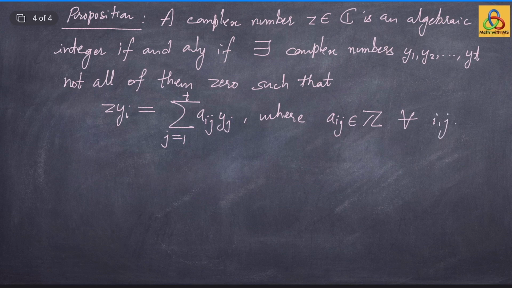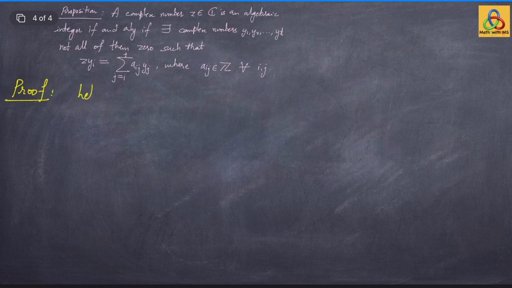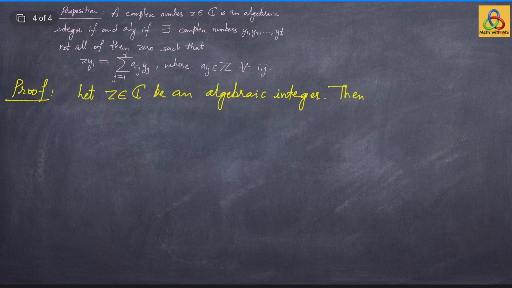Let us prove this. Let z belonging to C be an algebraic integer. Then by definition, there exists a monic polynomial with integer coefficients satisfied by z.